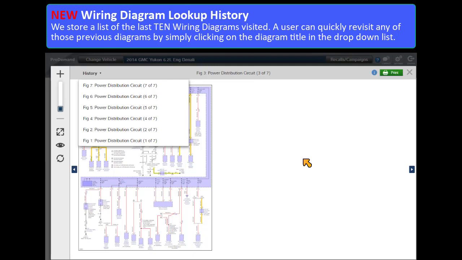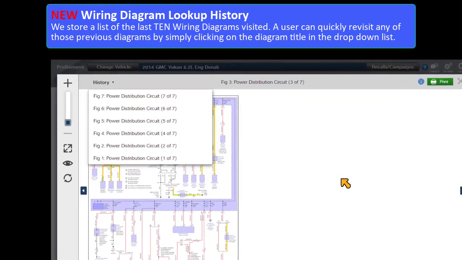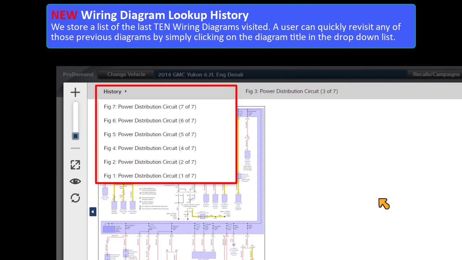New: wiring diagram history. We store a list of the last 10 wiring diagrams visited. A user can quickly revisit any of those previous diagrams by simply clicking on the diagram title in that drop-down list.